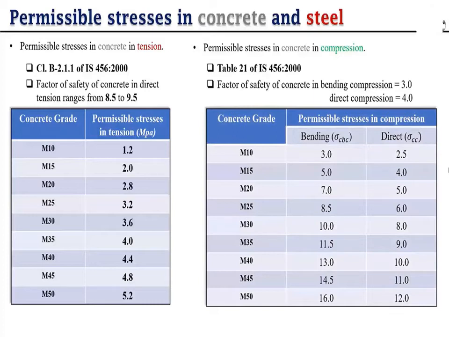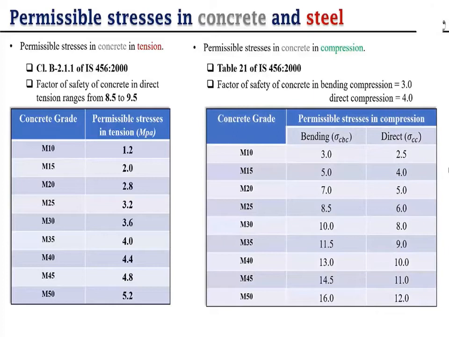So we discuss here these tables for permissible stress in concrete and steel. There are some permissible stresses given in IS 456. So these are the tables which we have in 456 2000. This is for the tension part and this is for the compression side. In 456 2000 one formula is given to find the tensile stress or flexural stress.